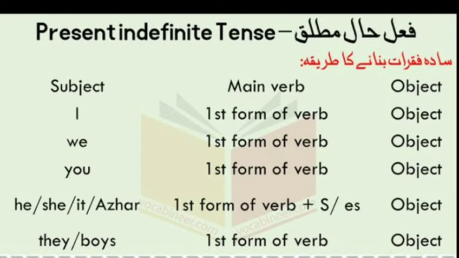Then the structure with he, she, it and a singular noun is different, where a small addition is made to the first form of the verb, and that is s/es plus object. When the subject is in the plural form like they, boys, again there will be no addition of s/es to the first form of the verb. So the structure of I, we, you, they, boys is the same, while the structure of he, she, it and a singular noun like Azhar is the same.